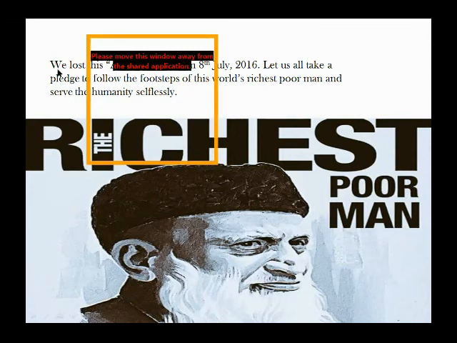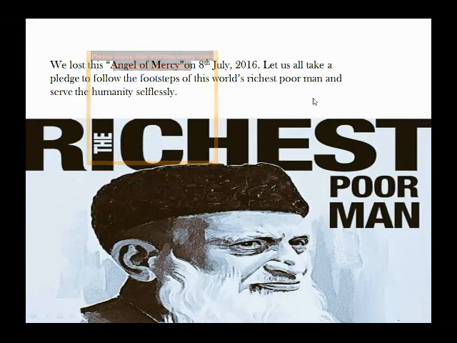In the concluding part, the writer has shared with us the date on which we had a great loss. That means we lost this gem. We lost this world's richest poor person. He had got this title, world's richest poor man. And we must take a pledge. We must take a pledge means we must take an oath. हमें कसम उठानी है, कसम उठानी चाहिए कि हम अब्दुल सत्तार ईधी के नक्शे कदम पर चलेंगे और उनकी तरह पूरी ह्यूमैनिटी की हेल्प करेंगे.